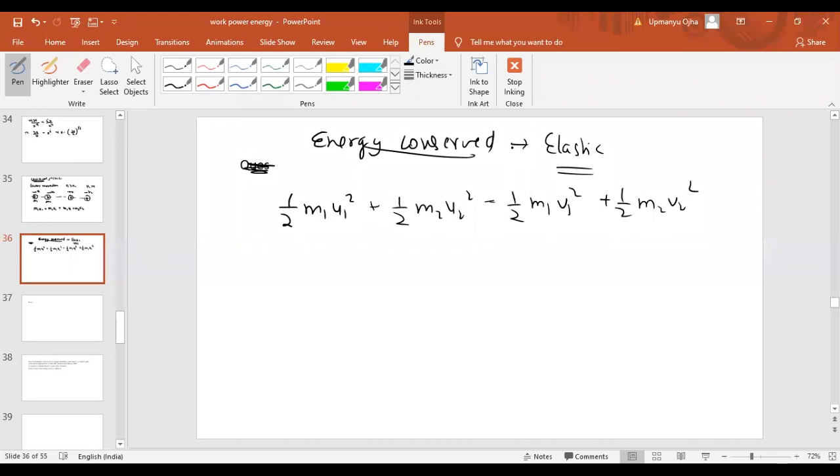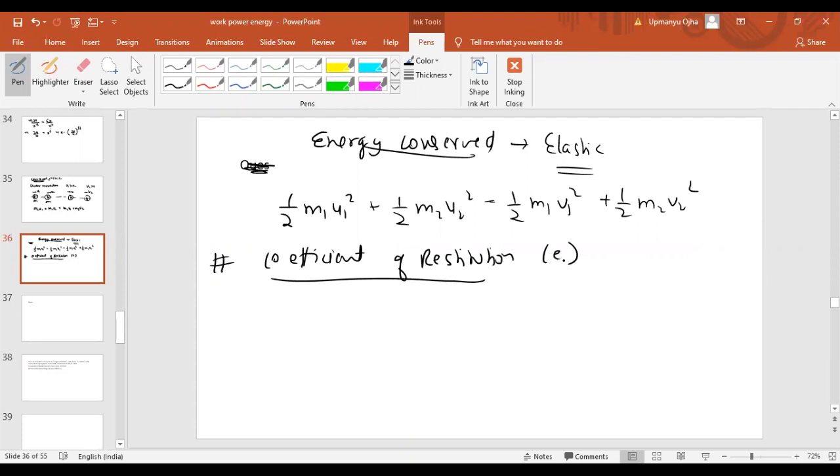Now, whenever a collision takes place, there is one concept known as the coefficient of restitution. It is denoted by E. What is the coefficient of restitution?